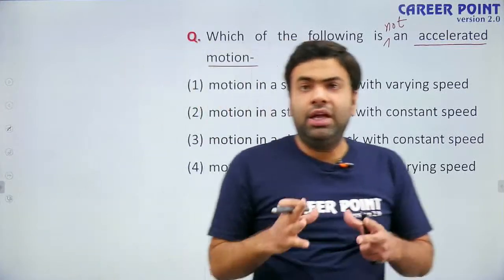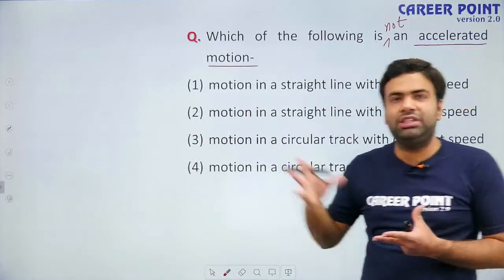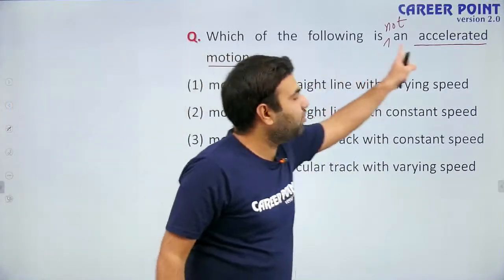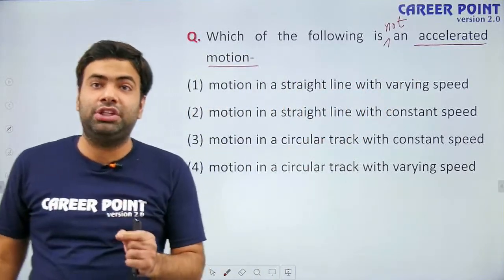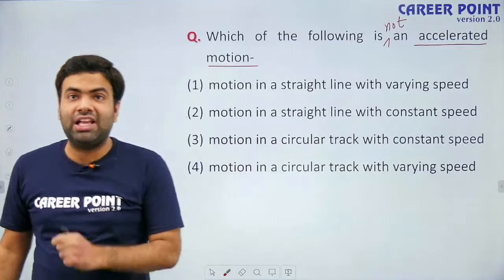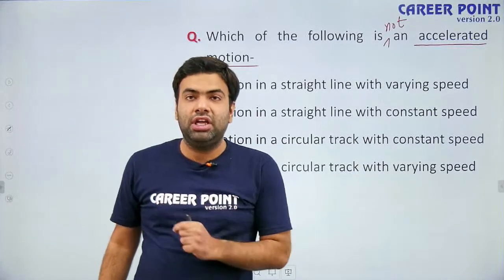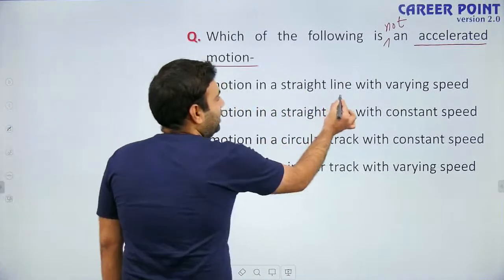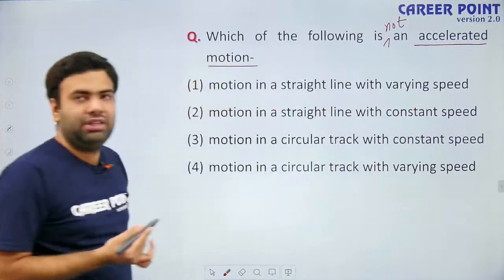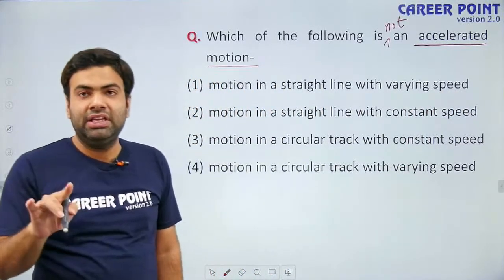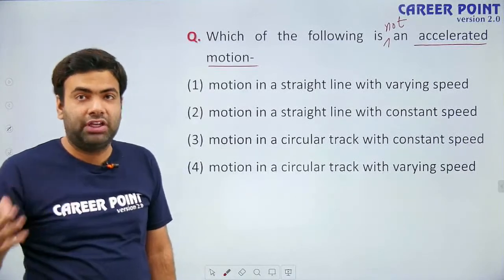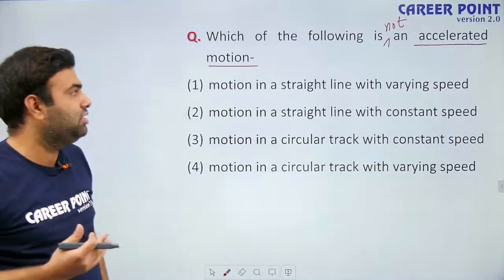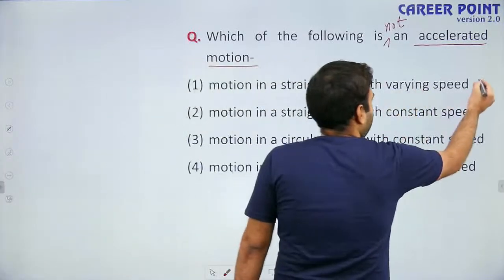Now, we have studied that whenever acceleration is present, the velocity changes. If the velocity is changing, that means acceleration is present. So, if a body is not having any acceleration, that means its velocity should not change. The direction as well as the magnitude of velocity should not change if the particle is not having any acceleration. See, motion in a straight line with varying speed. Varying speed means, I told you, instantaneous speed is the same as the magnitude of instantaneous velocity. So, if speed is changing, that means the magnitude of velocity is changing. So, it is an accelerated motion. So, it is not the answer.